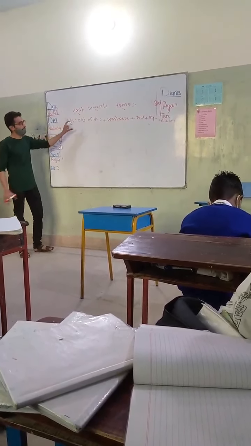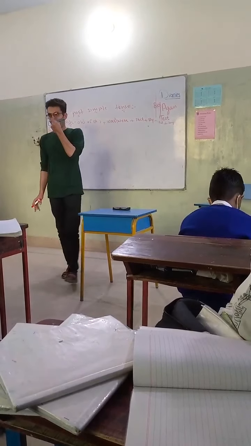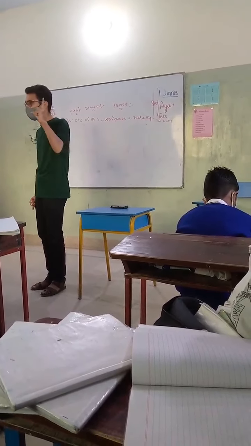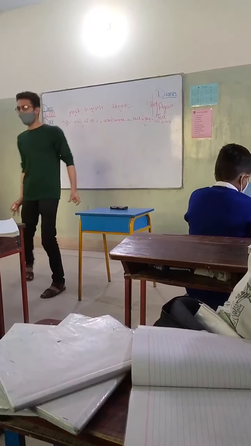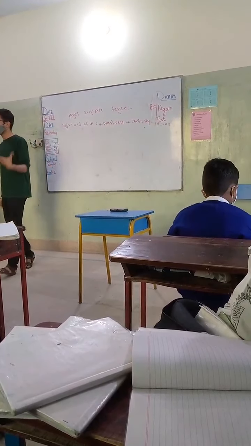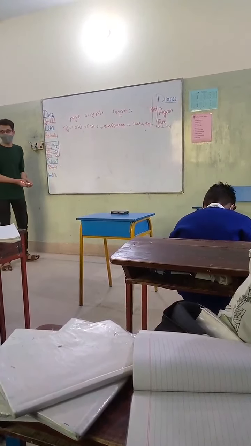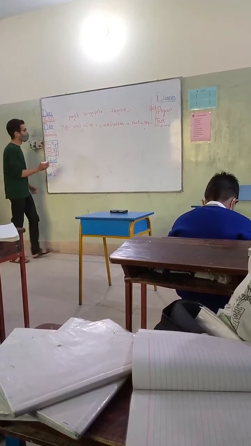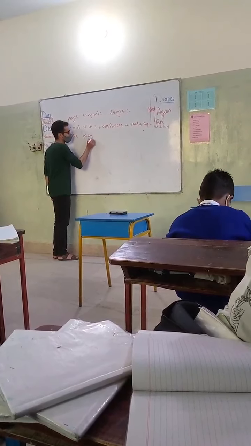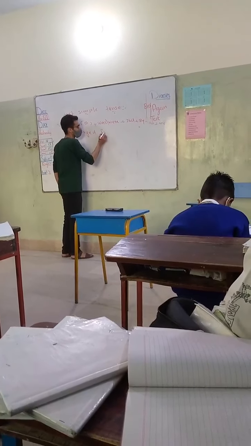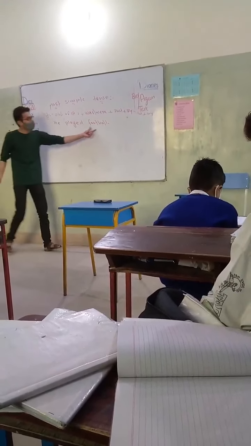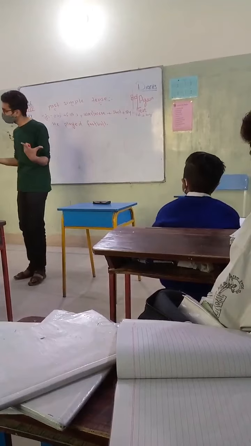The first thing is the object of active voice. When you are going to make a passive sentence from an active voice sentence, the first thing is the object of active voice. For example, first I'm going to write a sentence of active voice of past indefinite tense or past simple tense. For example, he played football. Which tense is this? Past simple tense.